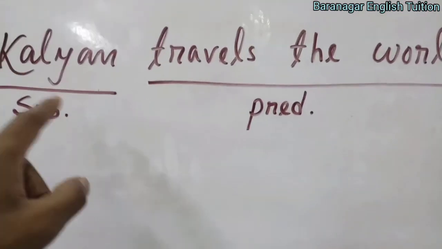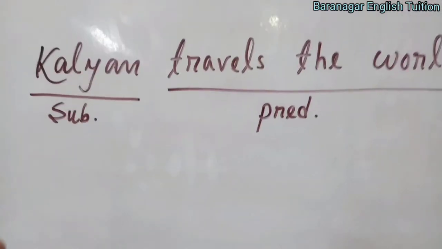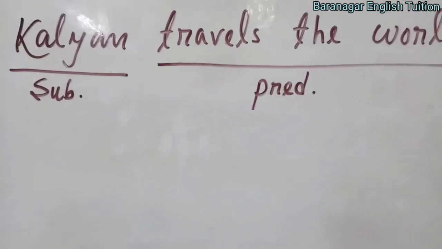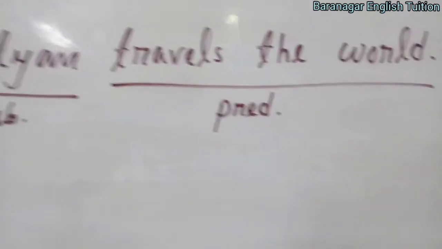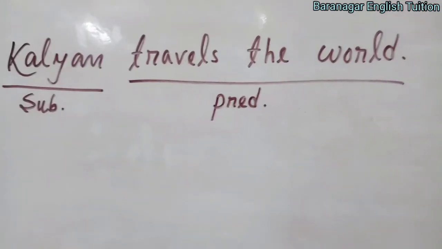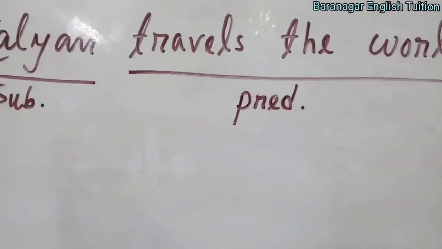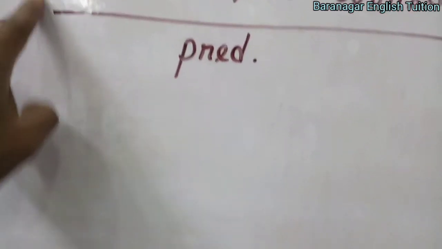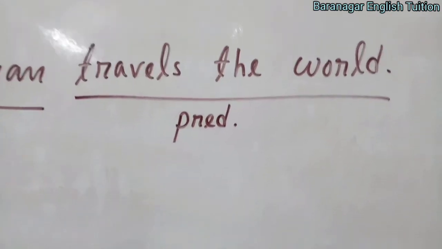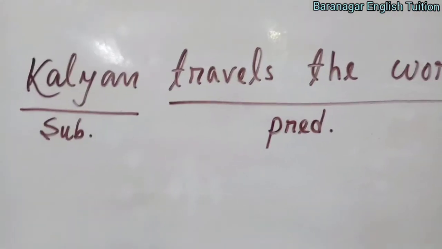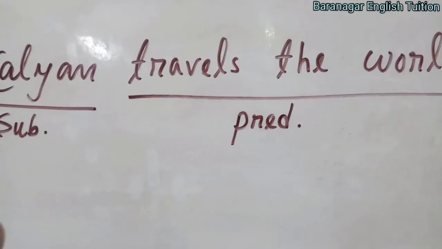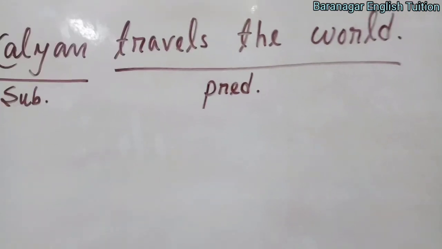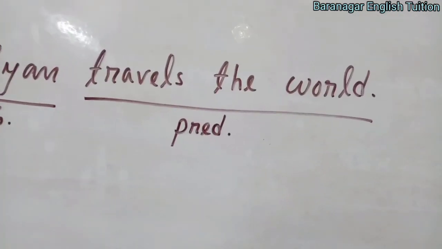Here Kalyan is the subject, so ask the question: what is Kalyan doing, or what does Kalyan do? The answer you get is the predicate. What does Kalyan do? You get the answer: travels the world. So travels the world is the predicate. That is one way to find out the predicate.